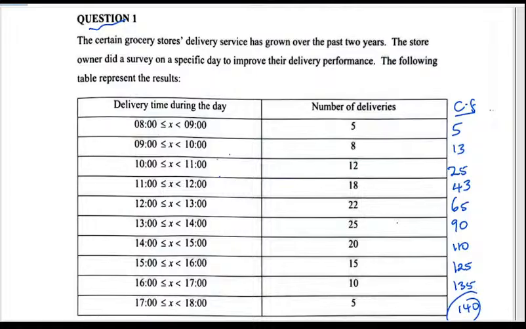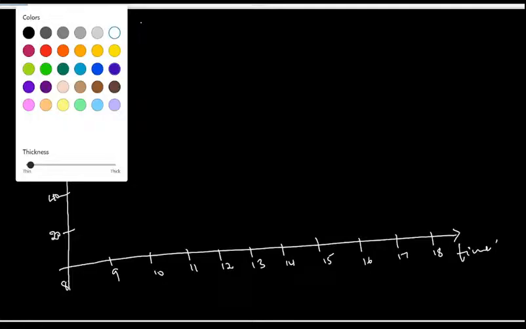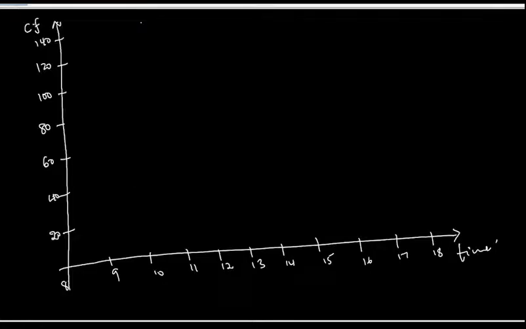Whenever we are plotting, let me indicate this side. Our maximum cumulative is 140, so I can use 20, 40, 60, 80, 100, 120, and probably 140. I'm sorry if the intervals are not that clear. It's just a sketch, so we just need to have the shape.